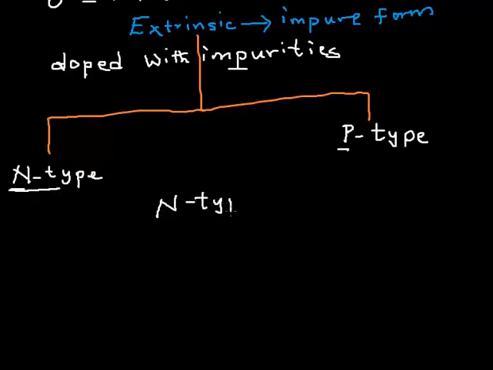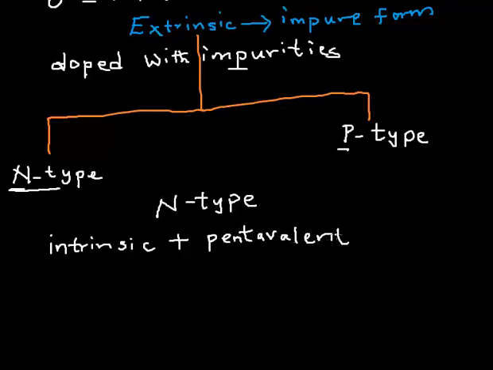How do we achieve an N-type semiconductor? It's very easy. We achieve that by doping an intrinsic, a pure form of semiconductor, with elements that have pentavalent atoms.